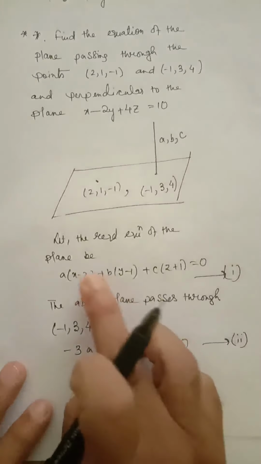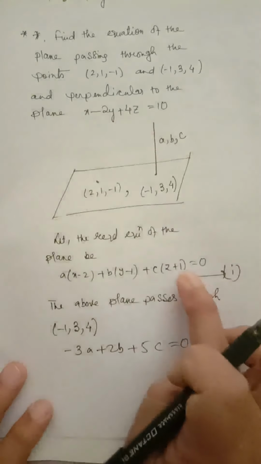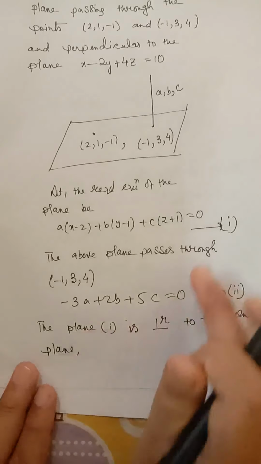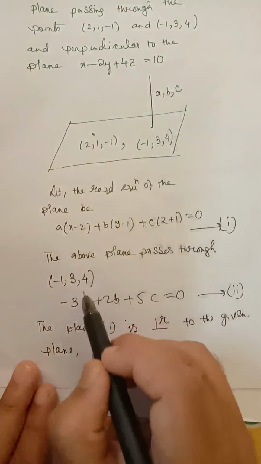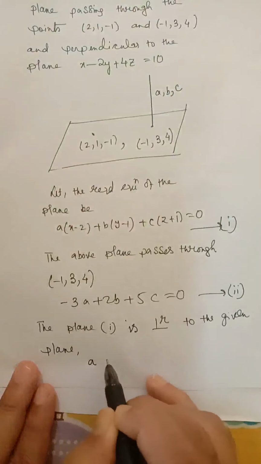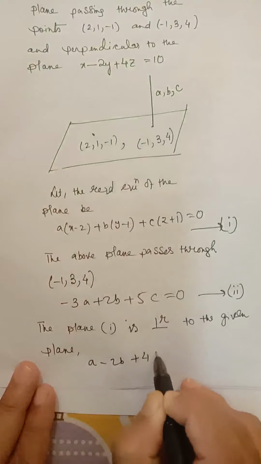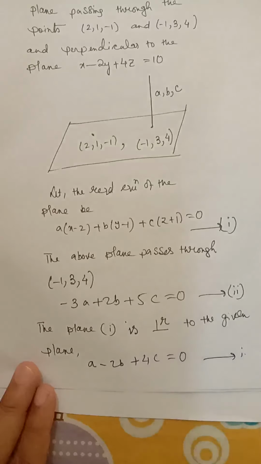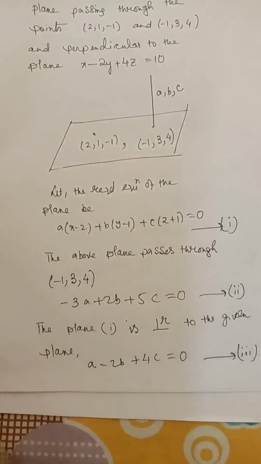And also the required plane is perpendicular to the given plane. The plane 1, the required plane, is perpendicular to the given plane, and therefore a1 a2, coefficient of x a, coefficient of x 1. So a, b into minus 2, that is a minus 2b plus 4c is equal to 0. Let us mark this by 3. Now we will solve 2 and 3 by cross multiplication method.